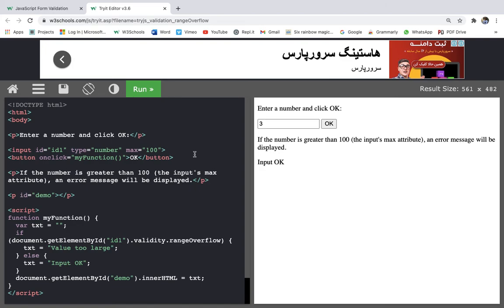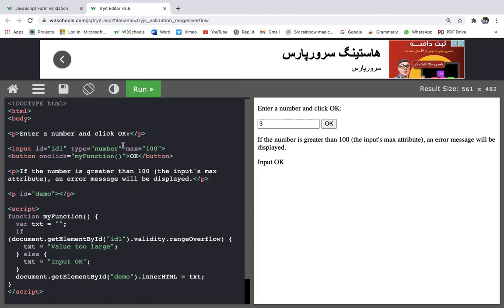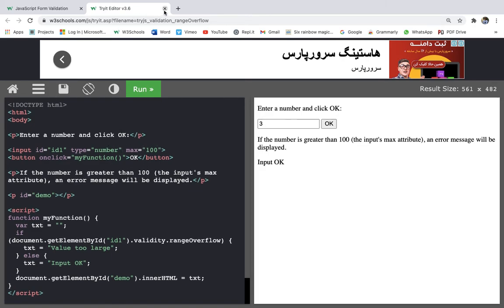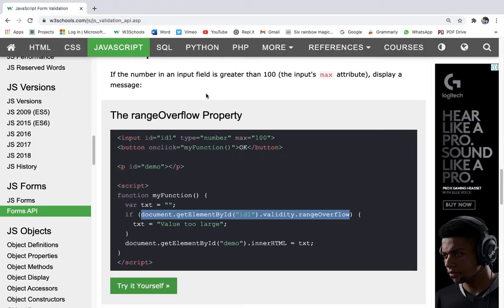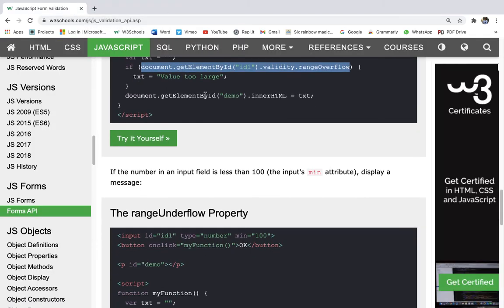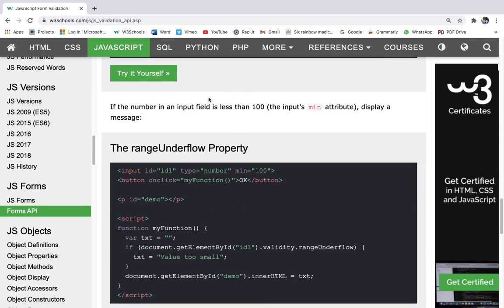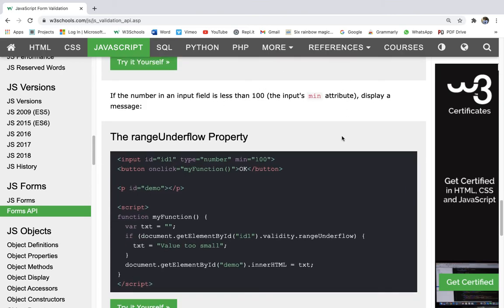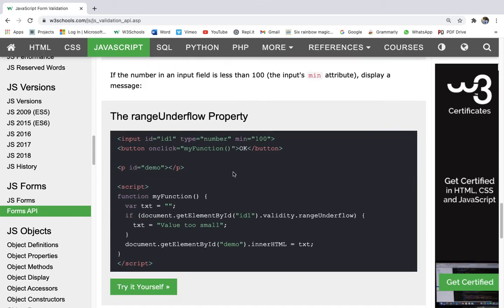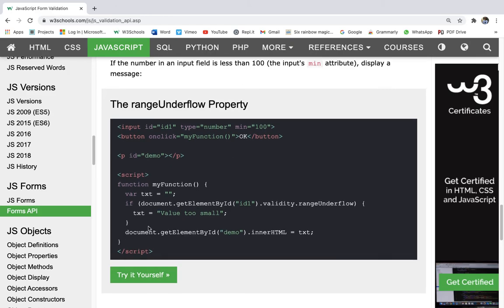because we are not checking for range underflow, we are checking for range overflow, and there is no min attribute either, so range underflow will do nothing over here. So if the number in an input field is less than 100, the input's min attribute displays a message. As I told you, we are using range underflow over here.